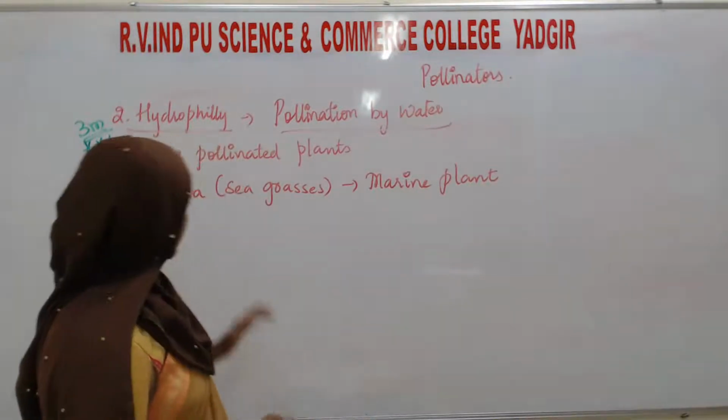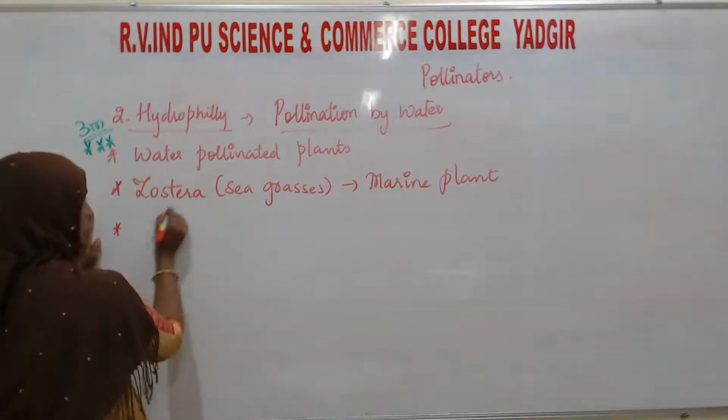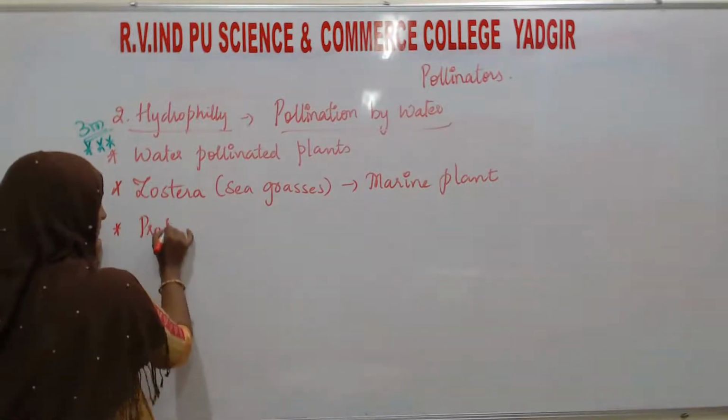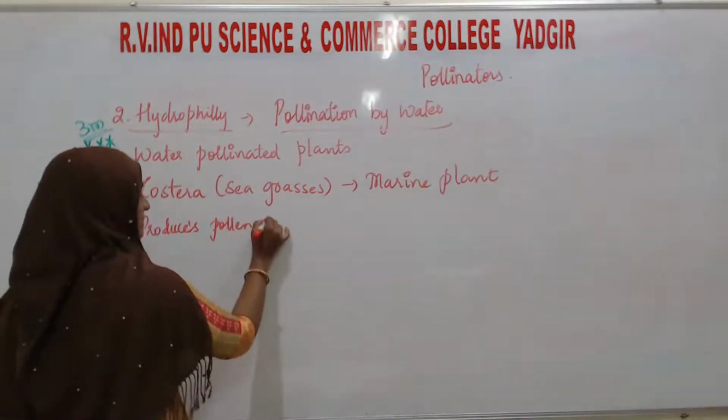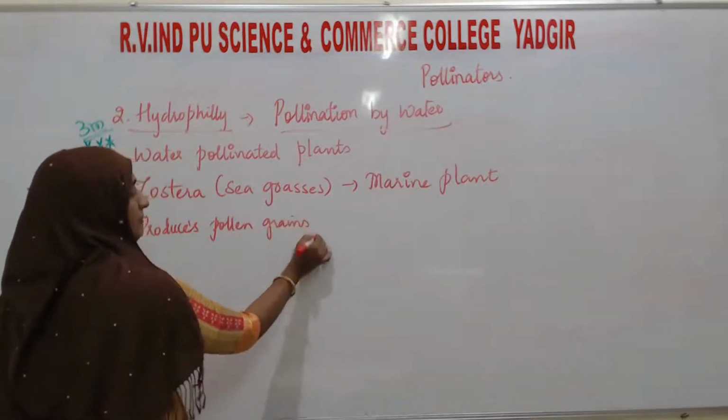So here, Zostera produces pollen grains, and these pollen grains have certain adaptations.